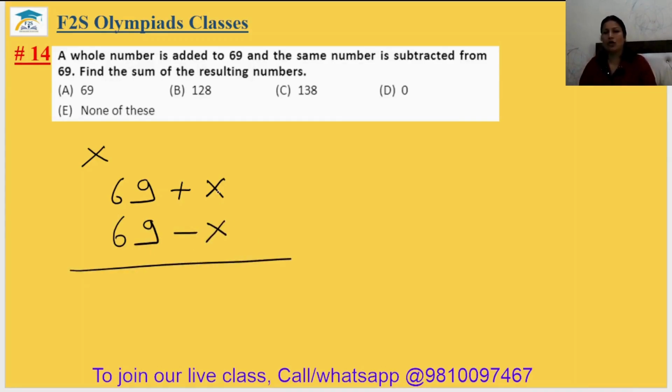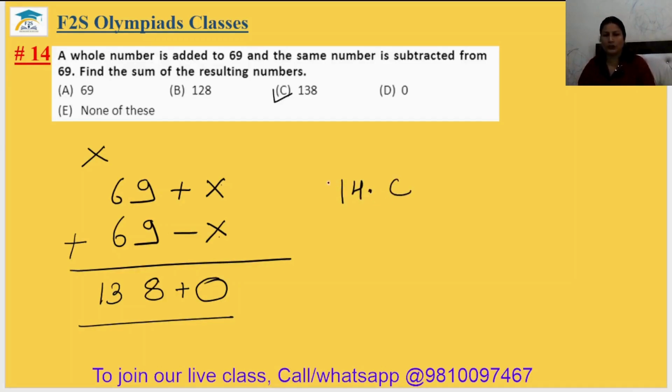What is the sum of these two numbers? Add both of them. x plus x and minus x is 0. 69 plus 69: 9 and 9 is 18, carry 1, 6 and 6 is 12 plus 1 is 13. So the answer is 138. That is option number C. The 14th answer will be option C.